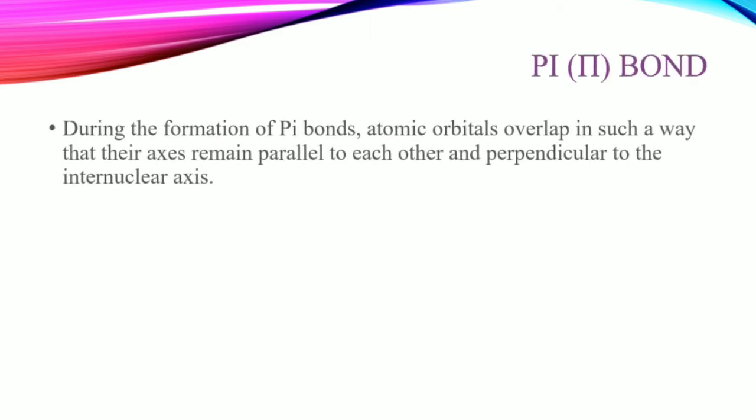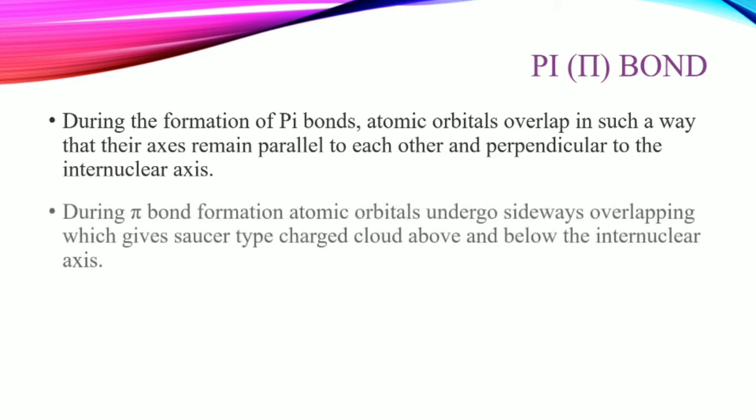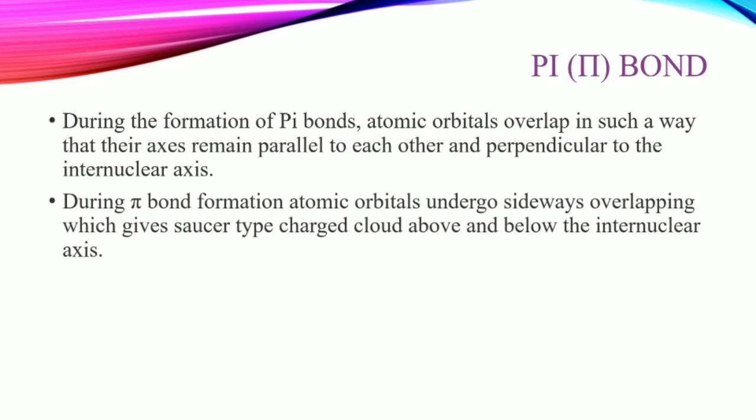Now what is pi bond? During the formation of pi bonds, atomic orbitals overlap in such a way that their axes remain parallel to each other and perpendicular to the internuclear axis. You know, right, what is parallel and what is perpendicular.